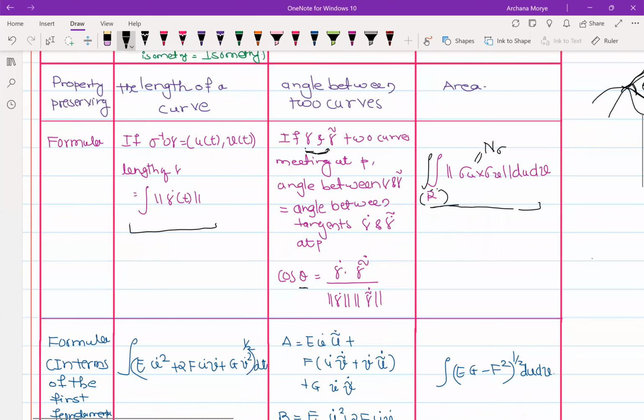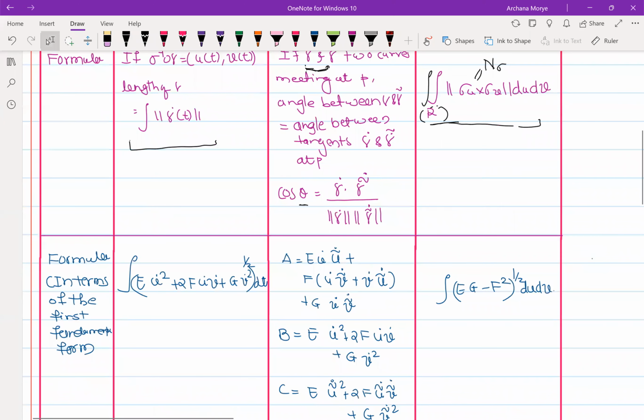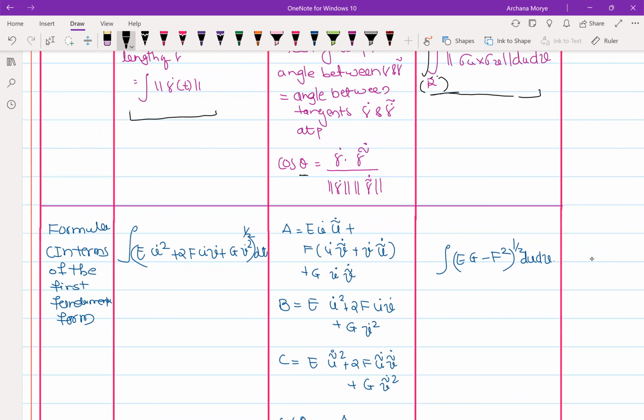And now another thing we have seen: we saw the formula in terms of the first fundamental form. You remember this from last class, we have seen how to calculate the length of a curve in terms of the first fundamental form. You remember this formula? Yes, ma'am.